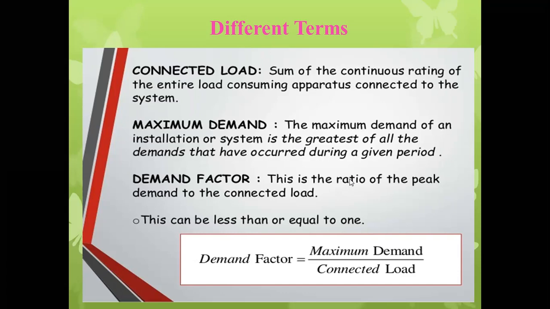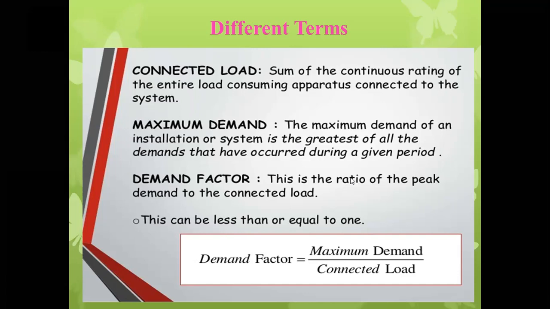So demand factor can be defined as the ratio of maximum demand to connected load. From the above two definitions we come to know what is meant by maximum demand and what is meant by connected load. So if we know the maximum demand and connected load for a given time period, we can easily find out the demand factor of that particular system for that period.